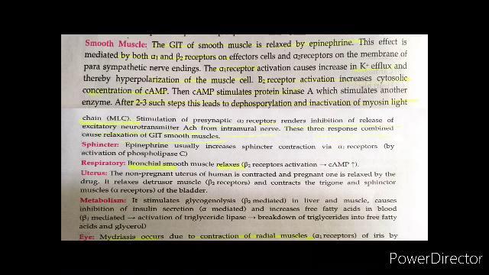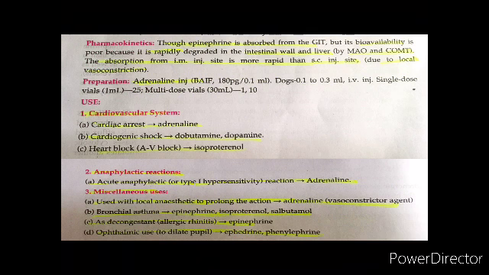Then we have the effect on eyes, mydriasis because of the contraction of the radial muscles of the iris. In cardiac arrest, adrenaline; in cardiogenic shock, we have dobutamine, dopamine; and in heart block, we have isoproterenol. So that is on the cardiovascular system.